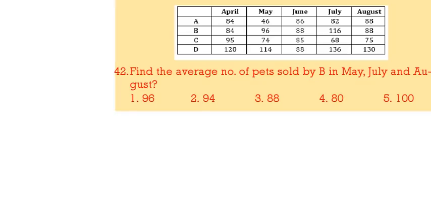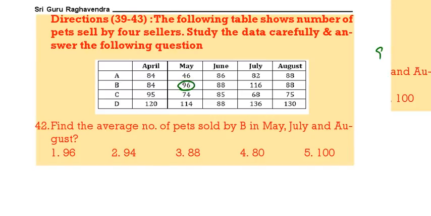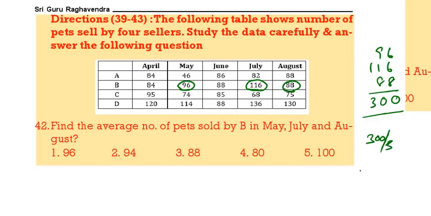Next, find the average of pets sold by B in the month of May, July and August. May 96, July 116, August 88. Total we are going to get 300. We want average, 300 by 3, that is 100. 100 is the correct answer.